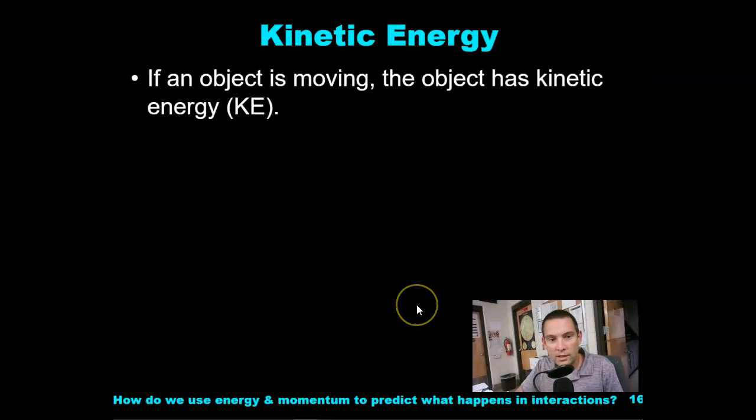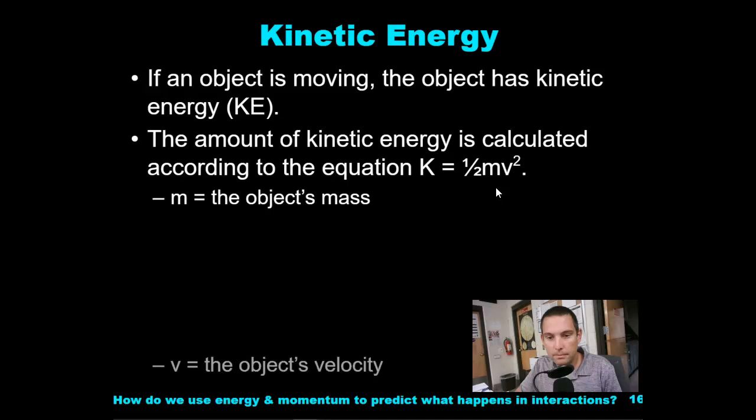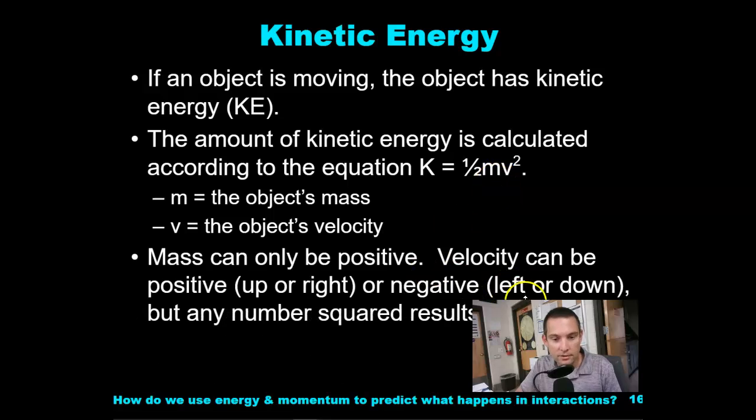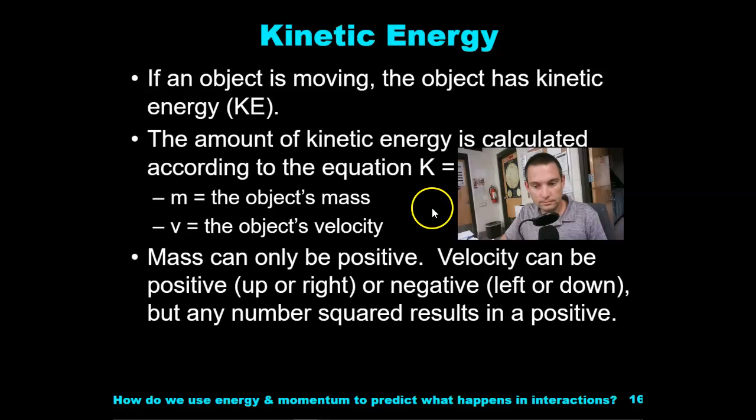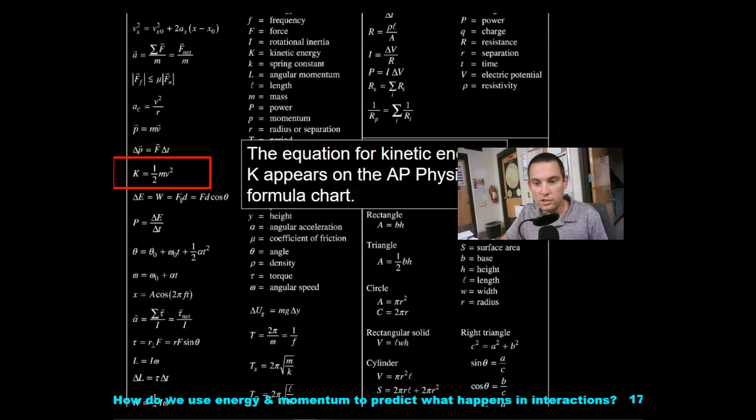If an object is moving, the object has kinetic energy. The amount of kinetic energy is calculated according to the equation K equals 1/2 mv squared. And now you see how kinetic energy can never be negative. You can't have a negative mass. If you have a negative velocity, that's squared, so that's got to be positive. So kinetic energy has to be positive. And there it is. This means that kinetic energy can only be positive. There is no kinetic energy debt.